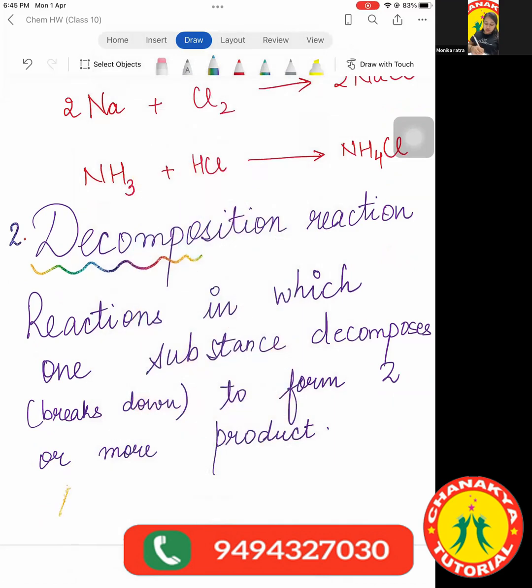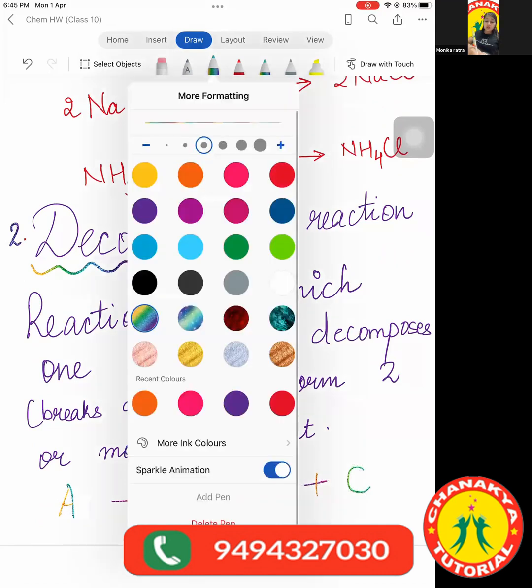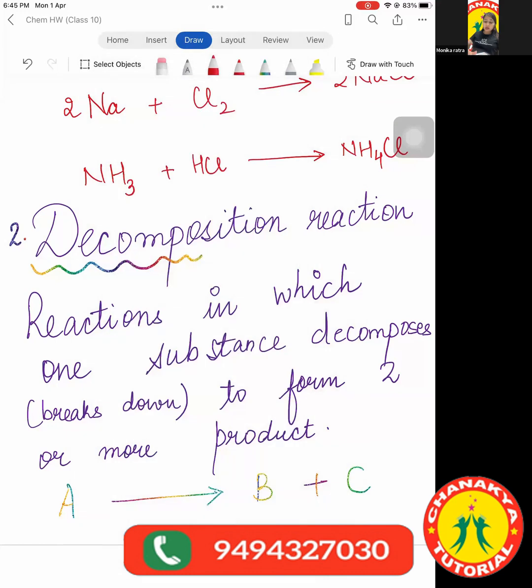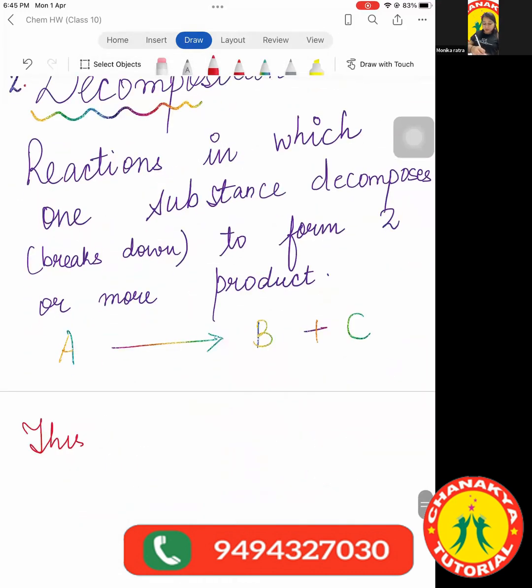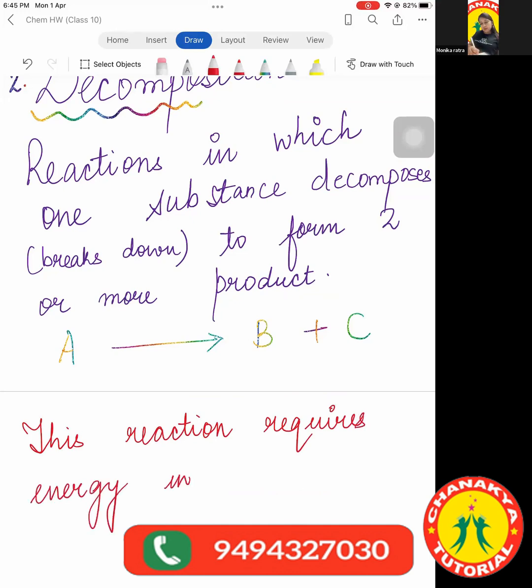The general representation of this reaction is A gives B plus C. But a very important thing to note over here is that this reaction requires energy in the form of heat, light, or electricity.